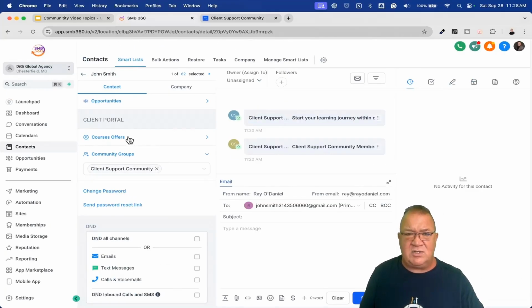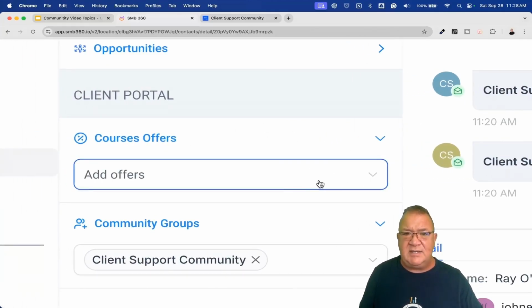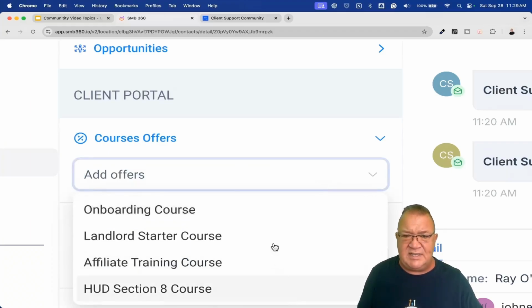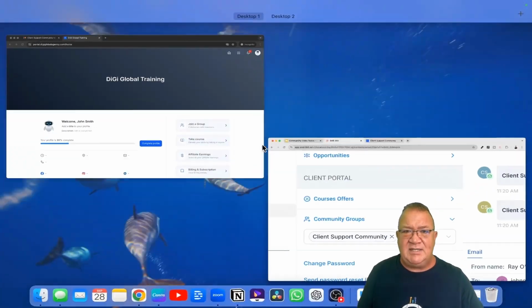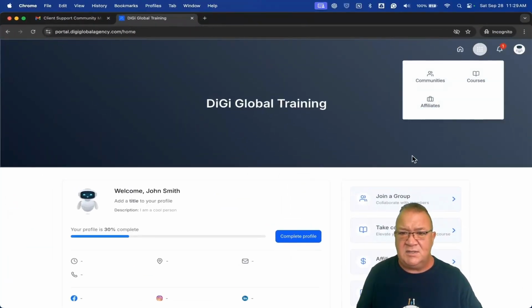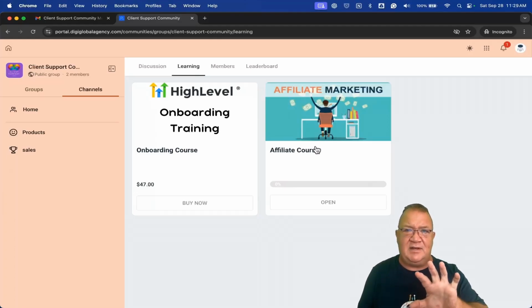Now, if we look at the course offers, notice if we click here, John Smith does not show up. If we take a look at the offers, these are all the offers we had before. I don't want to get you confused. John signed up for the course inside of the group. So if we go to communities, he signed up for this learning, this affiliate course, which is the course inside of the community portal.